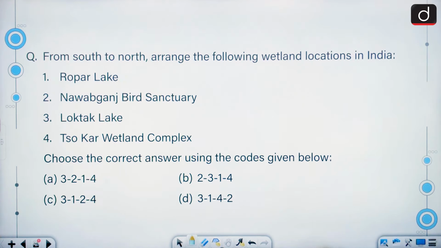From south to north, arrange the following wetland locations in India: Ropar Lake, Nawabganj Bird Sanctuary, Loktak Lake, Sokar Wetland Complex. So the correct answer should be actually first Loktak Lake of Manipur, then comes Nawabganj Bird Sanctuary, then comes Ropar, and then comes Sokar Wetland Complex. Loktak Manipur, Nawabganj in Uttar Pradesh, Ropar in Punjab, and Sokar in Ladakh.